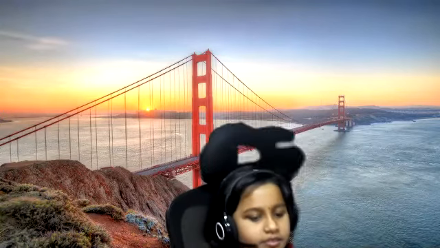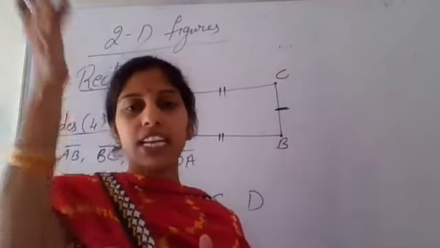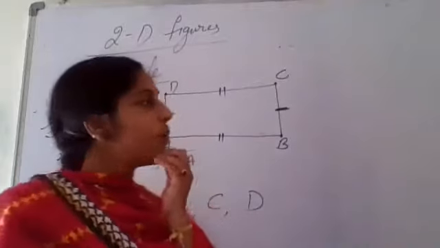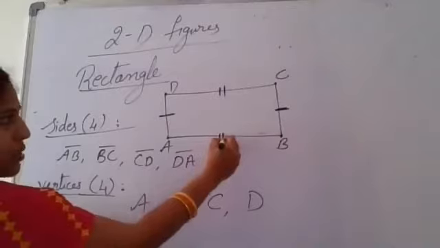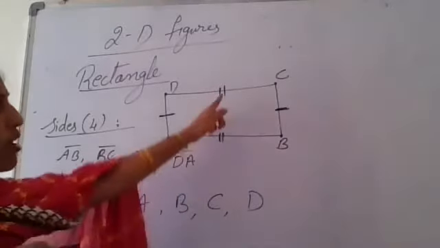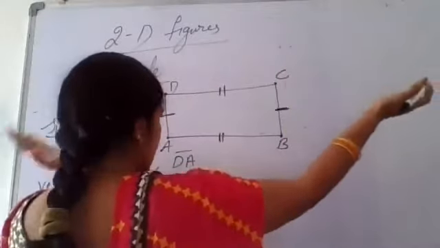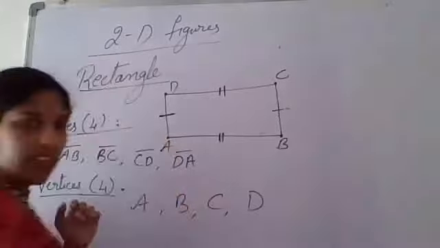Opposite means facing each other, straight opposite to us. Now see here, I am showing the two lines. These two lines are equal, that's why I am showing them with the same number of marks. And these two sides, the right side and left side, are equal, that's why I am showing both with a single line.